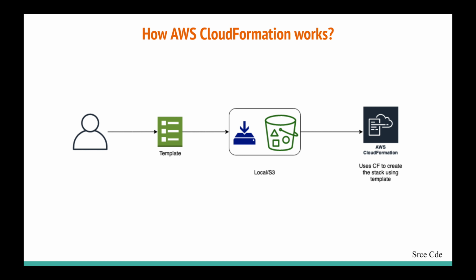And then you will go to the AWS CloudFormation console, or you can also use the AWS CLI, right? And then you will go ahead and create a stack, and that stack will take this template as a blueprint. So you need to upload that template if you have saved it locally, or you need to give the reference of the S3 bucket in case you have uploaded that template to the S3 bucket, right? And then you go ahead to AWS CloudFormation, you create a stack, and that stack will ideally provision the resources mentioned in the template, right?